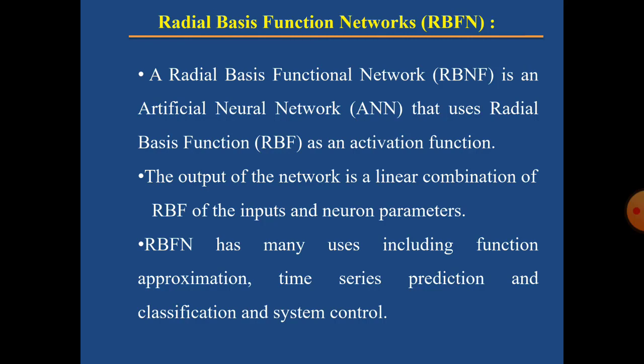Here the author is specifying that RBFN is an artificial neural network which uses RBF, the radial basis function, as an activation function. One more thing is that the output of the network is a linear combination of RBF inputs and neuron parameters. This RBFN performs many functions, like functional approximation, time series prediction, classification, etc.